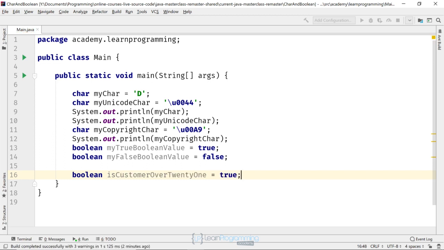So you can see what we've done is the variable name is a question, is the customer over 21, and we've assigned the value of true to that, meaning that in this particular case, the customer is over 21. And again, you'll see that fairly often with booleans, they will use the word is, and then a question to make it very intuitive as to what that variable is tracking. And just a reminder that with variable names in general, we'll be talking about the right and best practices for naming variables, classes, and methods as well, but more on that when we get to that stage in the course. And in terms of the boolean, you'll see practical applications for that primitive type once we start tackling conditional logic.